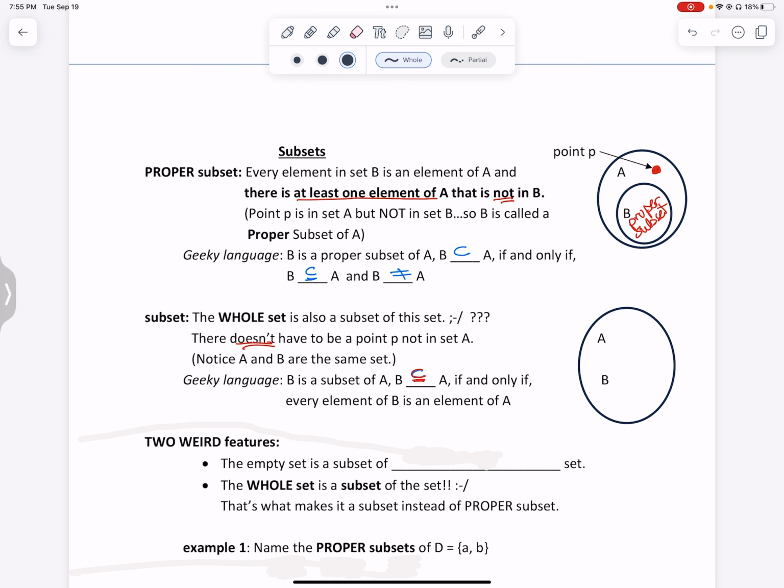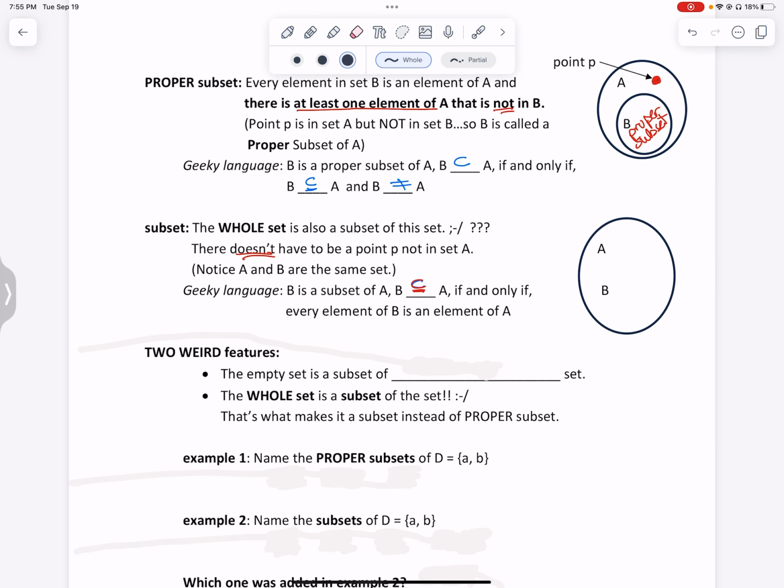The empty set is a subset of every set. So if you take everything out of a set, then you have the empty set. Okay. The whole set is also a subset of the set. That's what makes it a subset and not a proper subset.